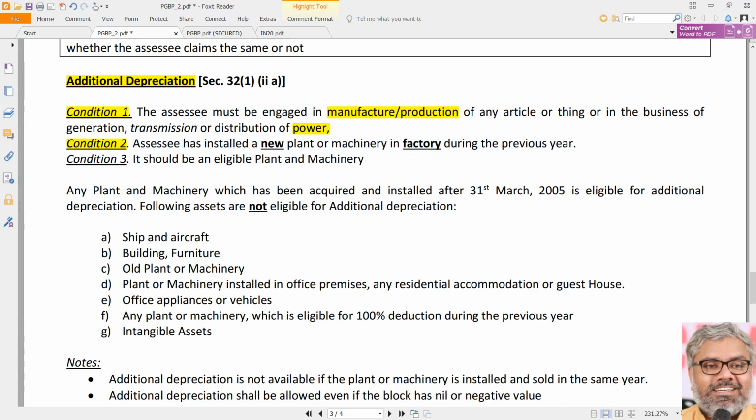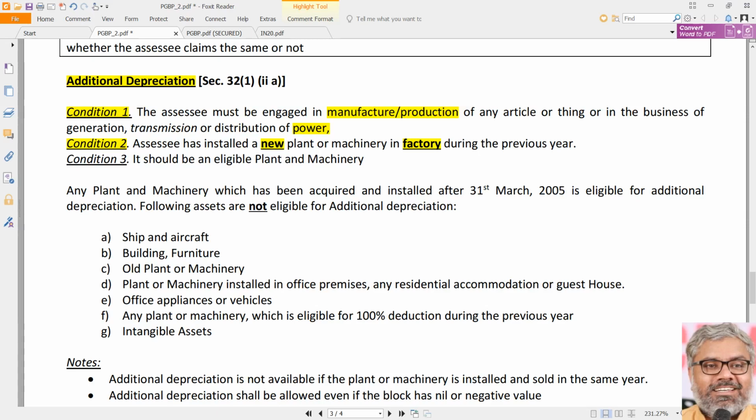Second, what should be done by the SSC? SSC should have installed new plant and machinery. New is important, not second hand. New means not second hand plant and machinery, new plant and machinery, that to where? In factory during the previous year. Factory in the sense, don't take it too literally, workplace, wherever the operations will actually happen. That is a place where the SSC should have installed a new plant and machinery. Production place, workplace we can call it. Plant you can call it.